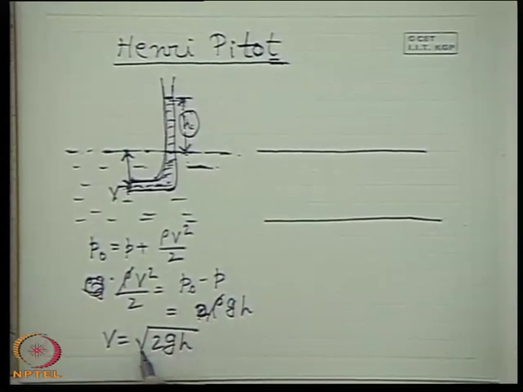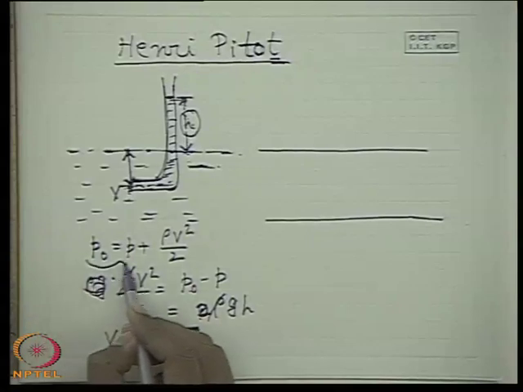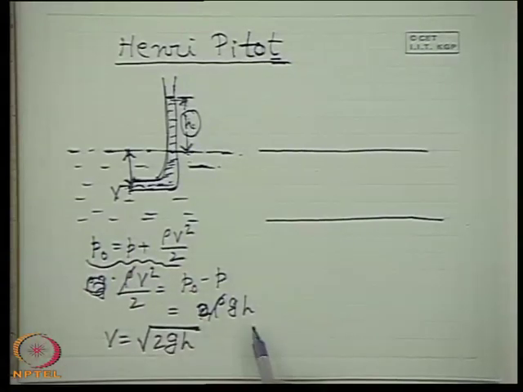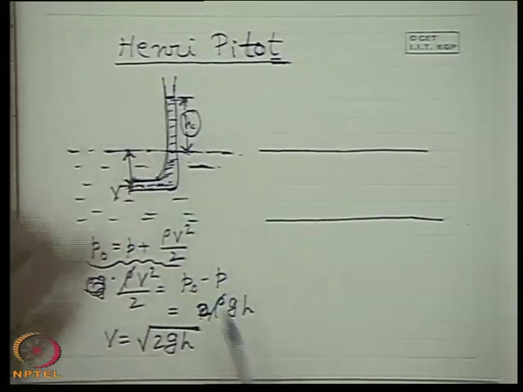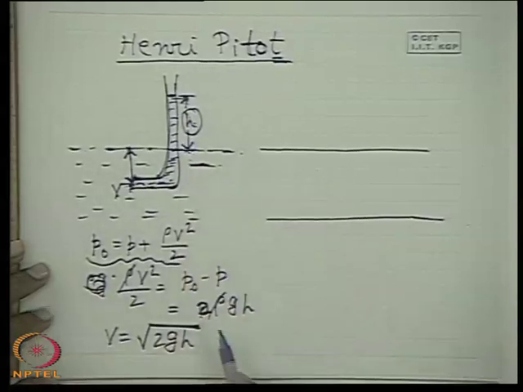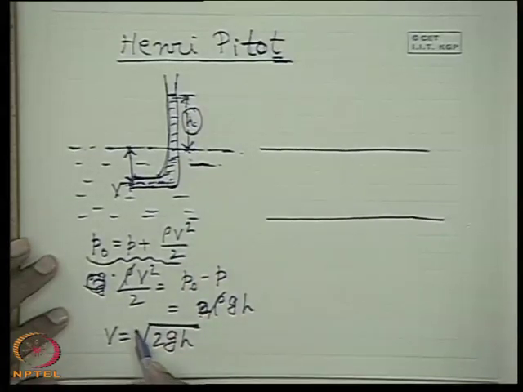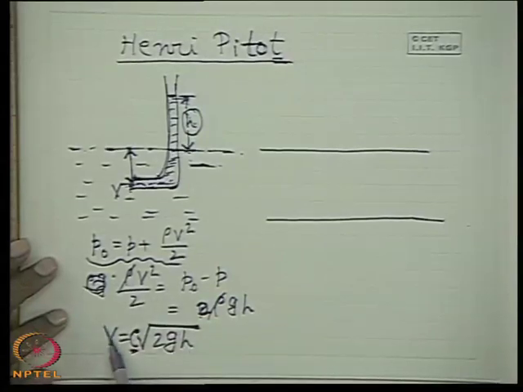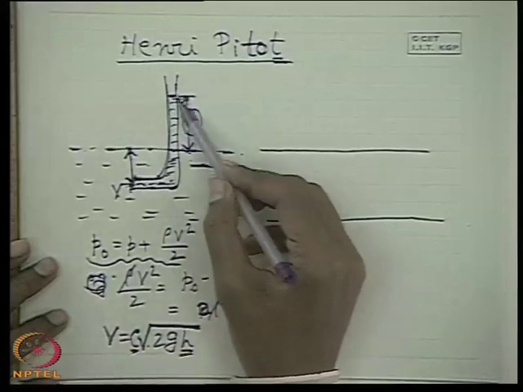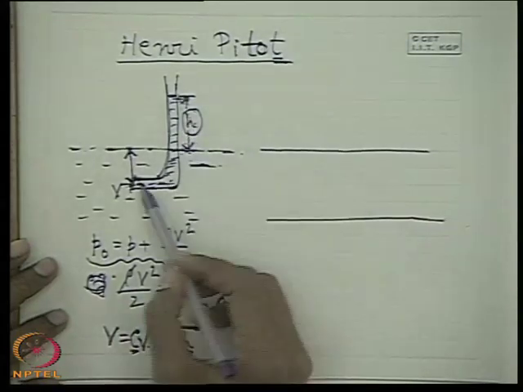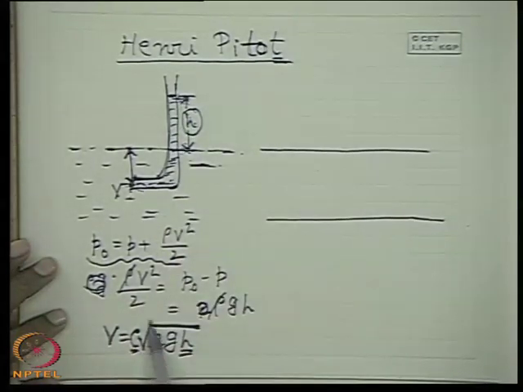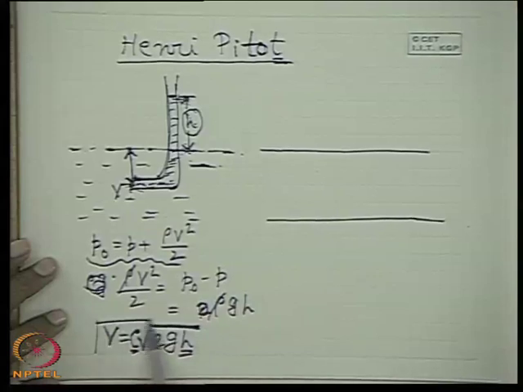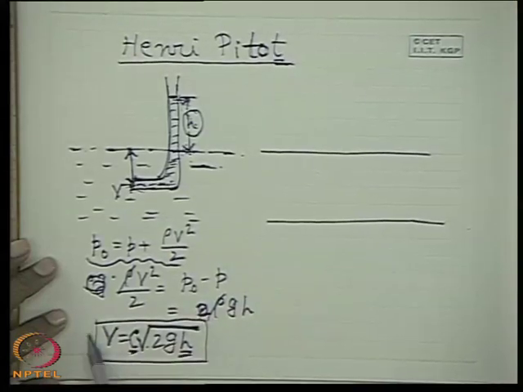But this is calculated on the basis of the ideal flow equations, and we take the H for the real fluid with the same logic as we described earlier for the venturimeter. We just multiply with a coefficient which takes care of the friction. So V is equal to C times root over 2GH, because this H is the measured head, that is the pressure difference in terms of the liquid column for a real fluid. So V is the velocity, and C is the correction factor.